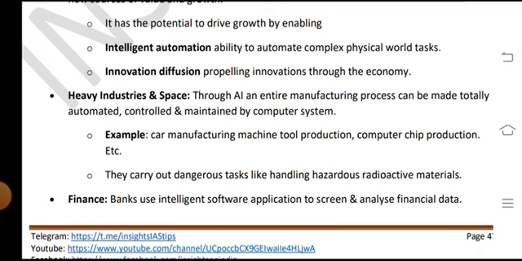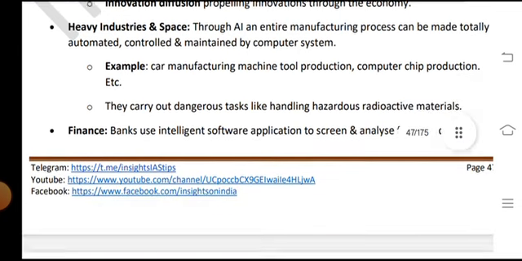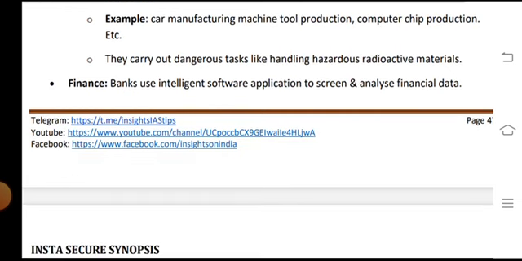Heavy industries, through the entire manufacturing process, can be made totally automated, controlled and managed by computer systems. Examples: car manufacturing, machine tools production, computers, chip production, etc. They carry out dangerous tasks like handling hazardous and radioactive material. In finance, banks use intelligent software applications to screen and analyze financial data.